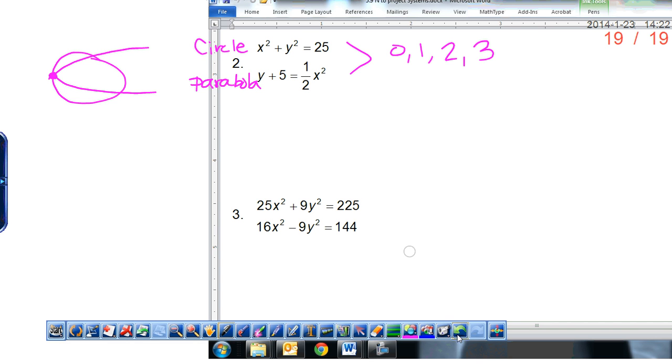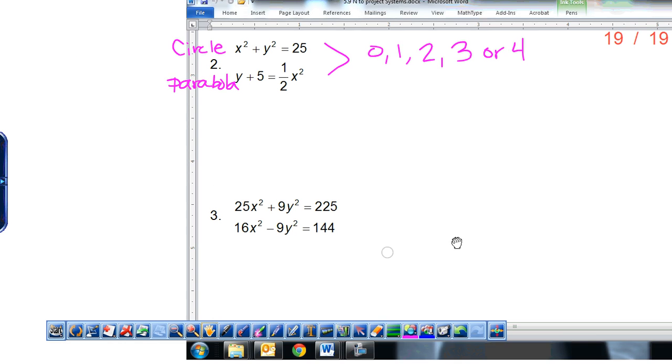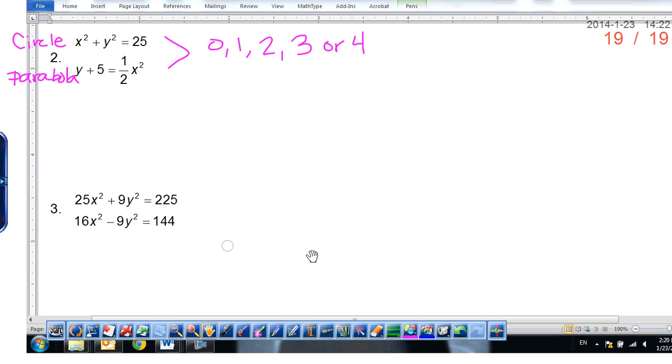Could we have 4? Yes. How could we have 4? Yeah, we could have our vertex outside. You can go up here and up here. Oh, that one kind of looks tangent, sorry. It's like that. Could we have 5? No. 4 is the max. So you can have 0, 1, 2, 3, or 4 solutions. We don't know how many we have until we either graph or solve algebraically. So let's go ahead and solve this.